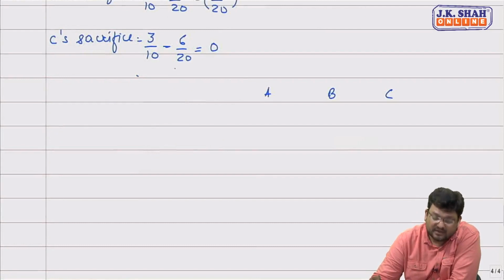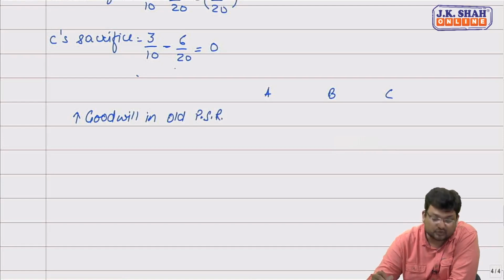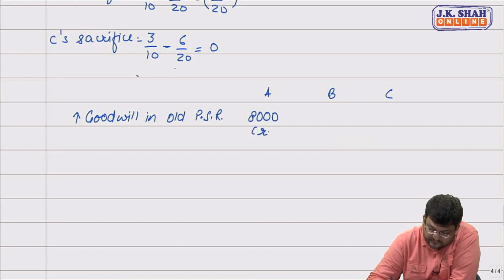For passing the journal entry for goodwill, what are we supposed to do, sir? We will raise the full value of goodwill in their old profit sharing ratio. Full value of goodwill is 20,000 and their old profit sharing ratio is 4:3:3. So 20,000 will be distributed in the ratio 4:3:3. It will be 8,000, 6,000 and 6,000, sir.